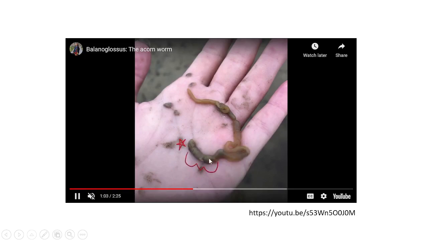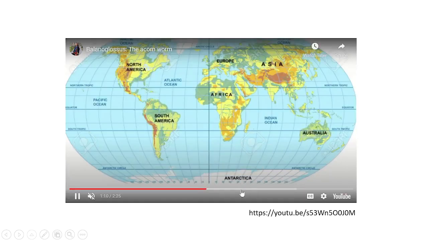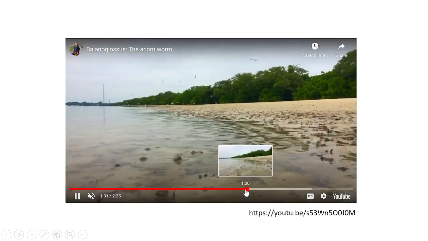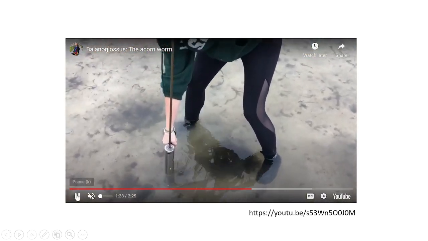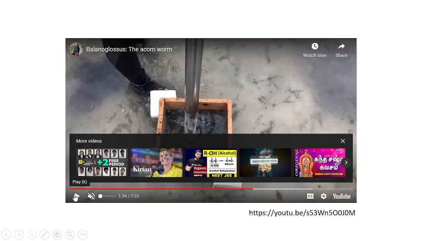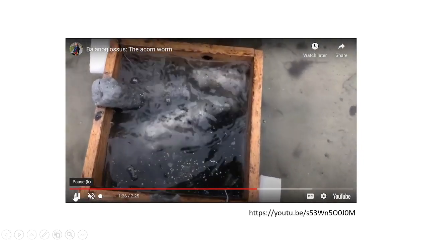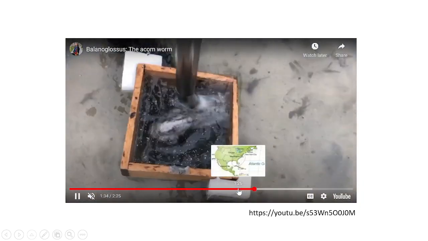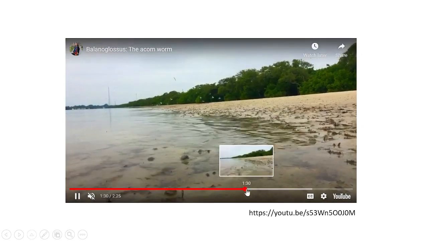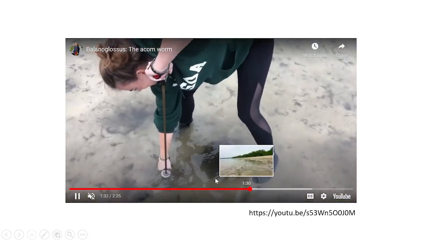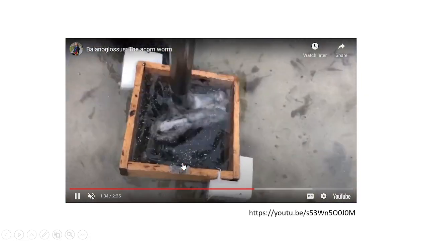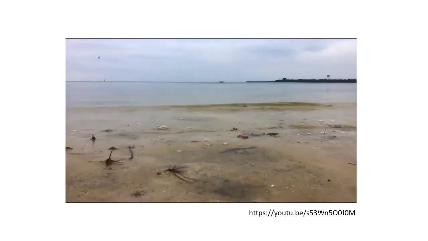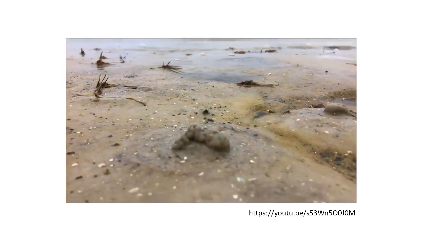So this is the proboscis, which is followed by the collar, and this region is the trunk. Here they are digging up the burrow. That is a U-shaped burrow. You can see how strong it is, how cemented it is. They are taking up the U-shaped burrow, and you can see it still retains that U-shaped structure.